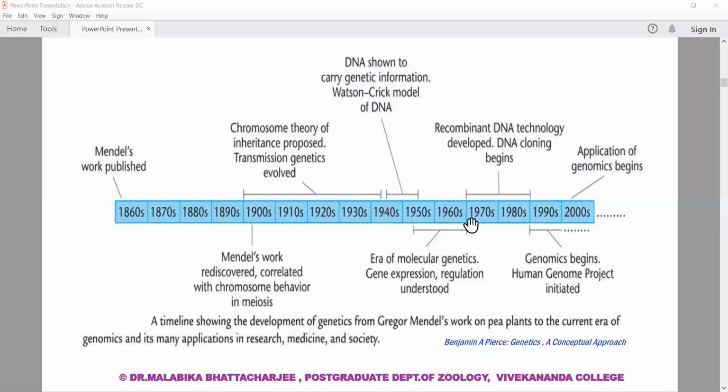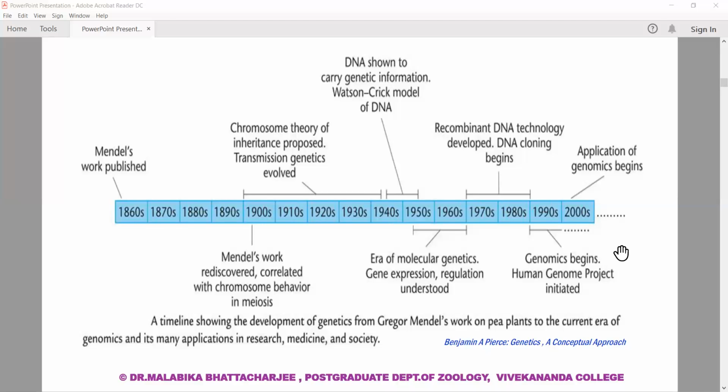Once the work of Watson and Crick was done, and we know the Watson and Crick model, there developed the era of recombinant DNA technology and DNA cloning, and finally, as we moved into this century, the era of the Human Genome Project and genome-wide association studies.